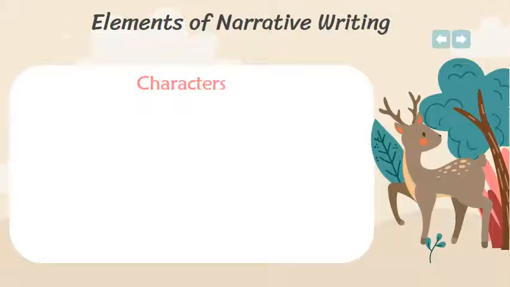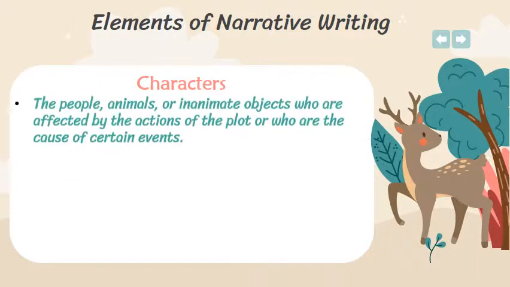Now we have to start with the elements of narrative writing. What must the narrative writing include? Okay, first of all, since it's a story, it must include characters. By characters, we mean the people, animals, or inanimate objects who are affected by the actions of the plot or who are the cause of certain events. The characters are who or what the story is happening with. Okay?